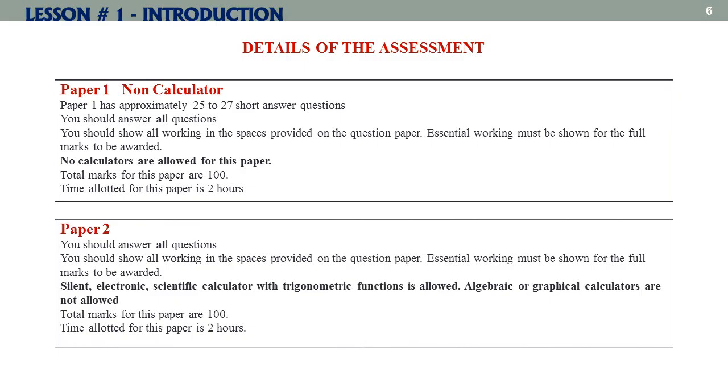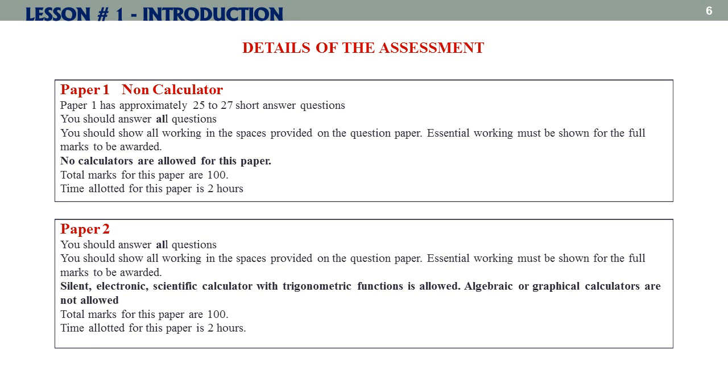Paper 2, you should answer all questions. You should show all working in the spaces provided on the question paper. Essential working must be shown for the full marks to be awarded. A silent, electronic, scientific calculator with trigonometric functions is allowed. Algebraic or graphical calculators are not allowed. Silent means in some calculators when you press any key, music is played. Total marks for this paper are 100.